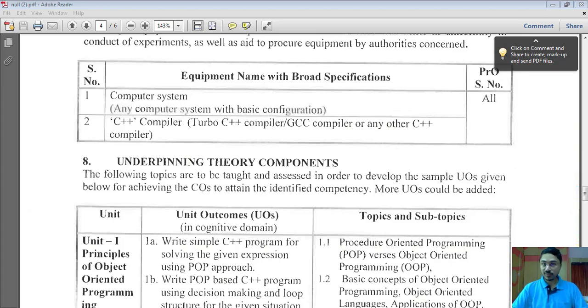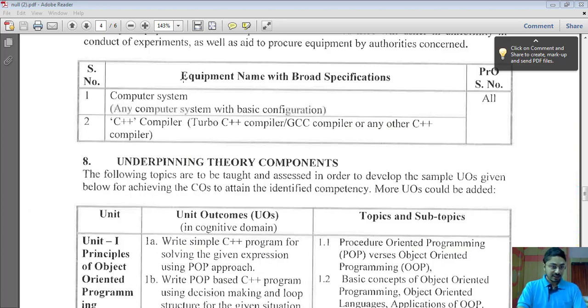Here are some equipment that we will need in order to perform practicals. Of course we will need a computer system. Along with that we will need a C++ compiler. You may use the Turbo C++ compiler, which I recommend you to use if you have it. Otherwise we will start with Eclipse directly, because Eclipse is the best option to start off with C++ programming. But I will strongly recommend that if you have a Turbo C++ compiler, then just begin with that. That is a good option to start with.